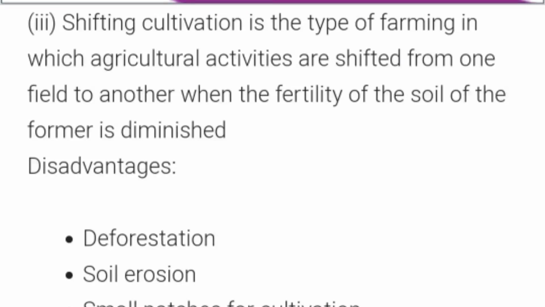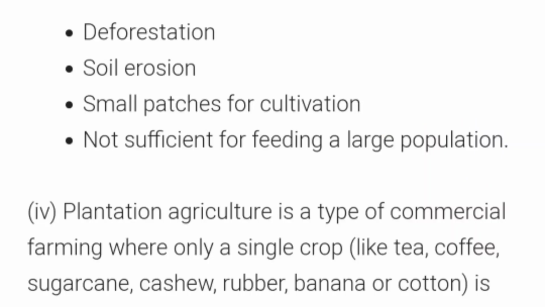Now we will come to know about the disadvantages of this shifting cultivation. So the first and the most important disadvantage of shifting cultivation is deforestation. And you must be knowing the meaning of deforestation. It means cutting plants, cutting trees. That is called deforestation. So in search of a new field or to prepare a new field, they cut the plants, they cut the trees, and this is the most important disadvantage of shifting cultivation. Second one is soil erosion.